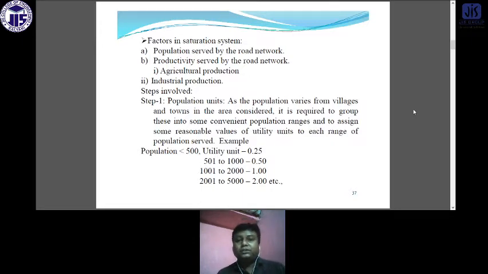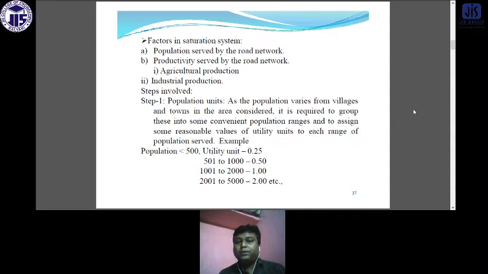So the population served by the road network, and the productivity served by the road network. In the productivity served by the road network, there are agricultural production and industrial production. Productivity means how the area is developing. I will discuss in more detail in a later slide what the productivity unit and the population unit are.